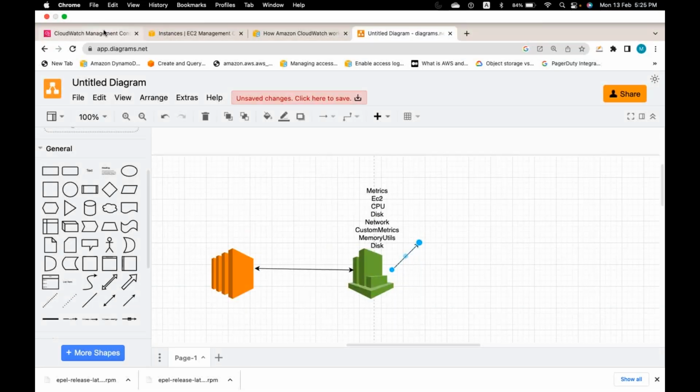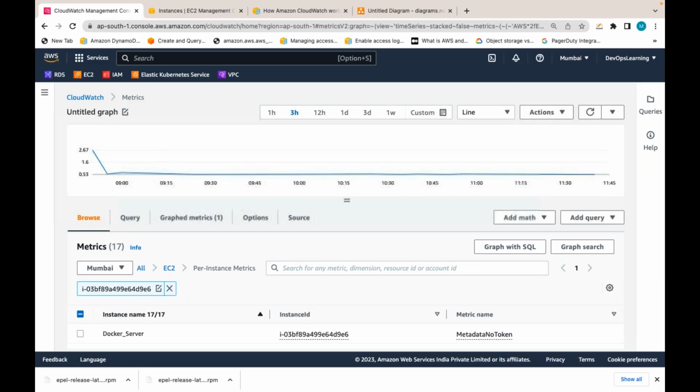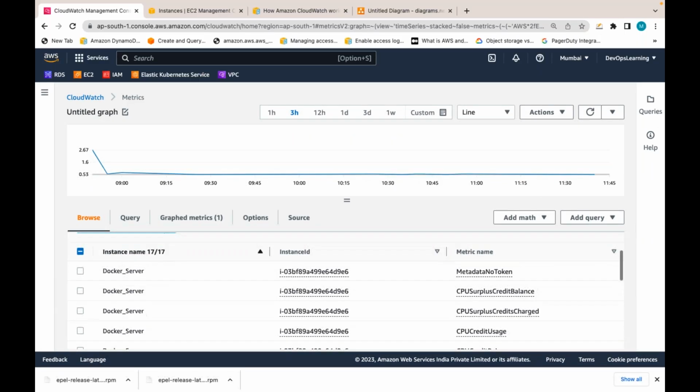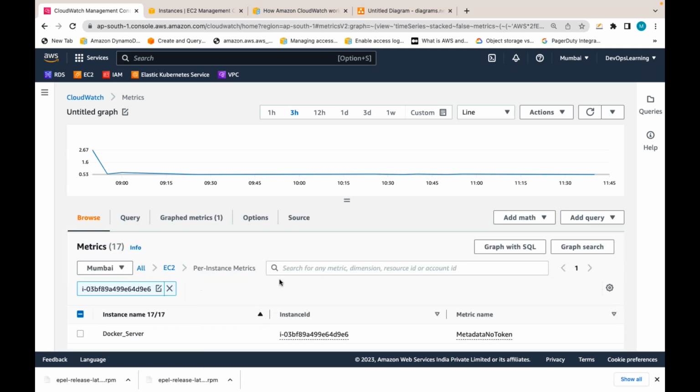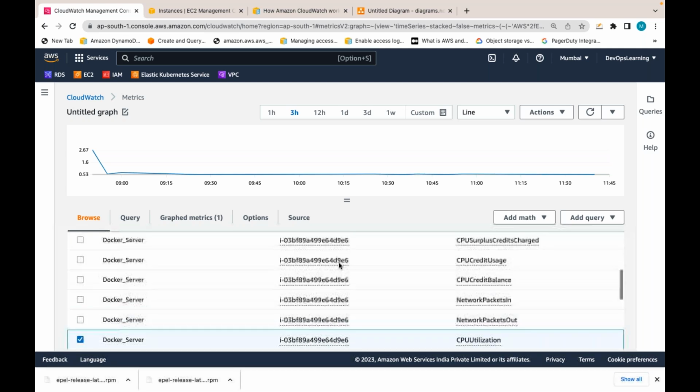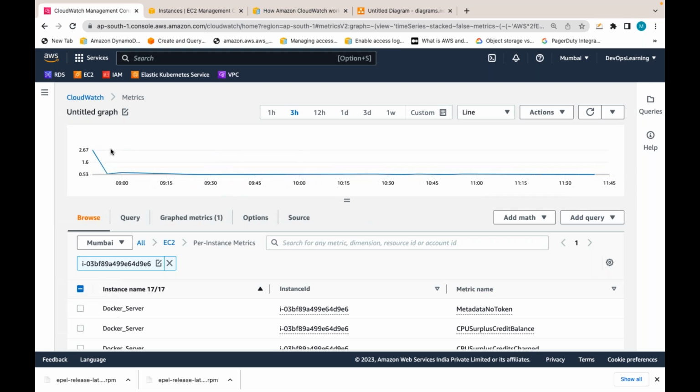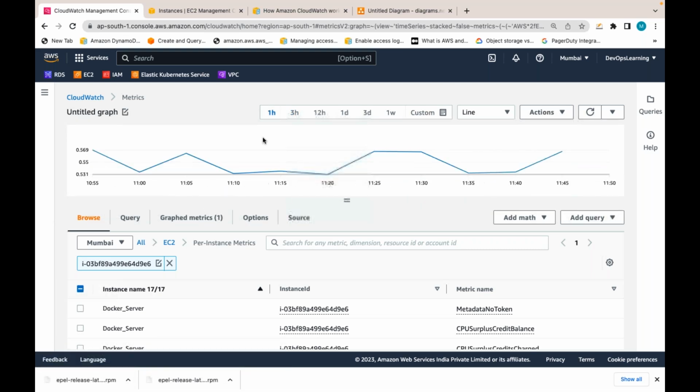By looking at this, you can already understand that there are metrics collected by CloudWatch from this EC2 instance. This is one metric, CPU utilization. Can I see in a nice dashboard what the CPU utilization is at what point of time? Like at a 1 hour interval, at 11:20, what was the CPU utilization? At 11:25, like this. Can I see those metrics in a nice visualization? Yes. And also you can create alarms and actions.